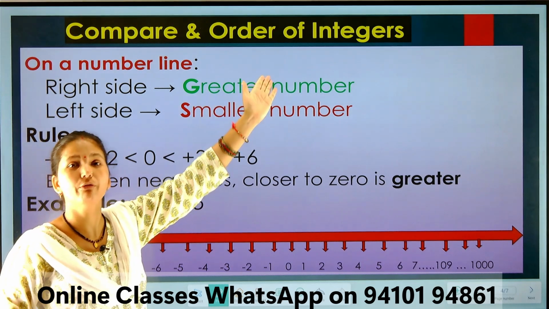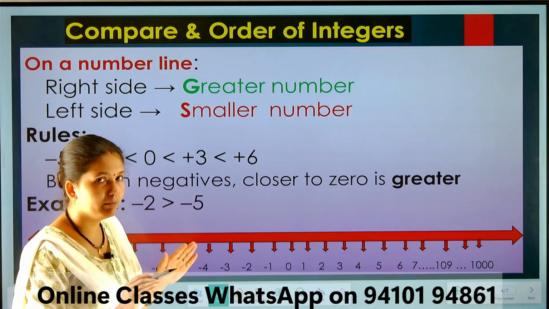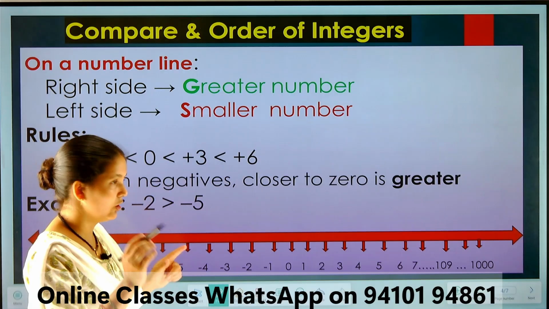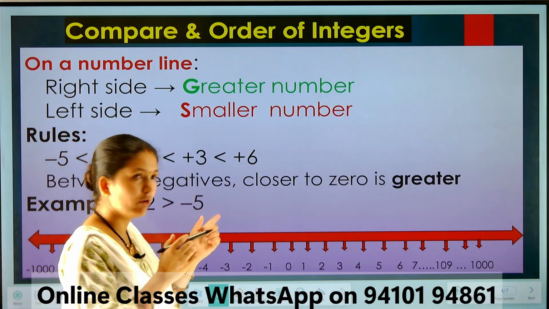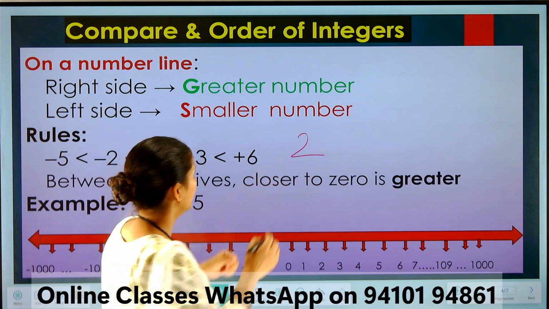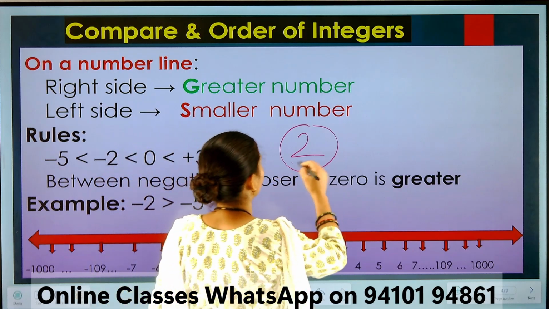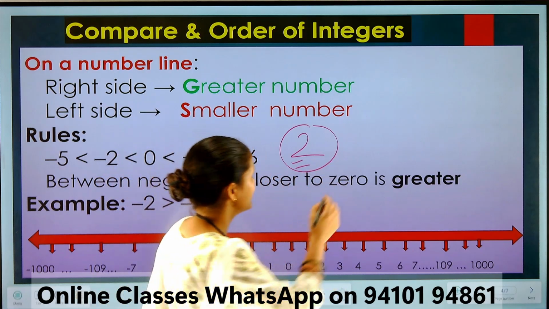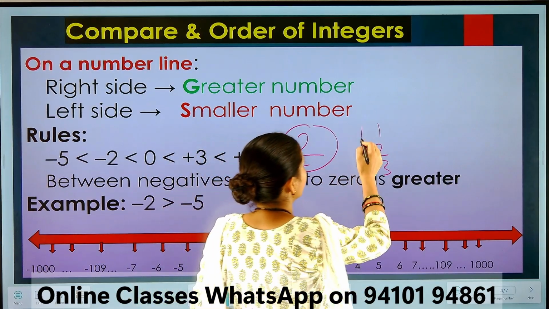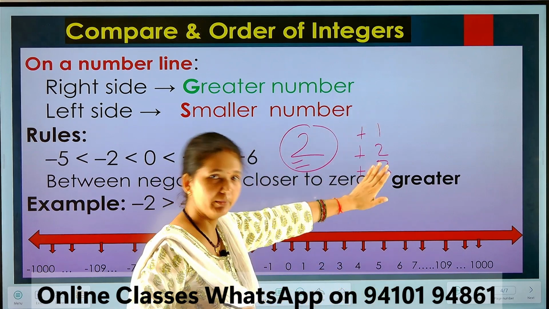So next, comparing and ordering integers. Now we will compare. You have understood positive and negative numbers. We say this is positive, this is negative according to their sign. Got it? And where will we see the sign? In front of the number. Suppose there is 2. What type of number is this? This is a positive number, because when there is no sign we say it is a positive number. When we write counting numbers like 1, 2, 3, 4, we do not put plus 1, plus 2, plus 3, because these are positive numbers.